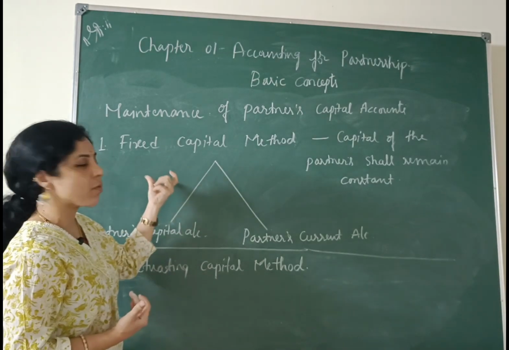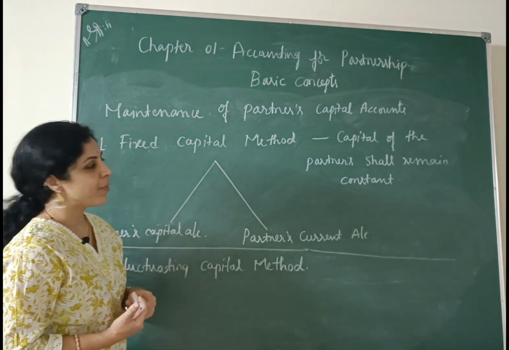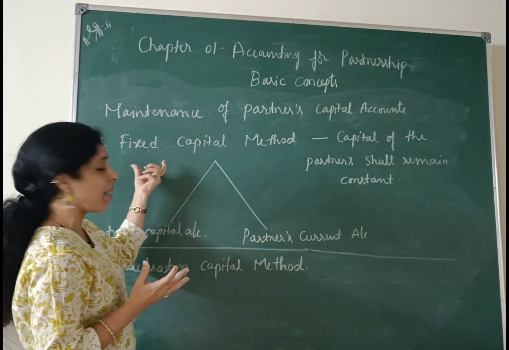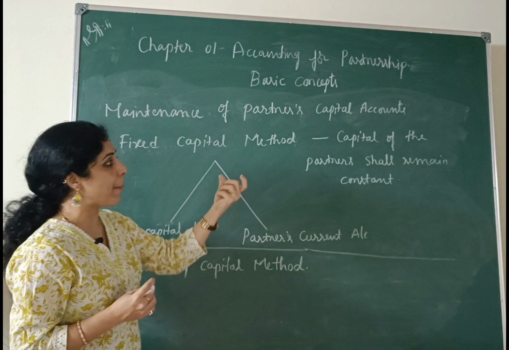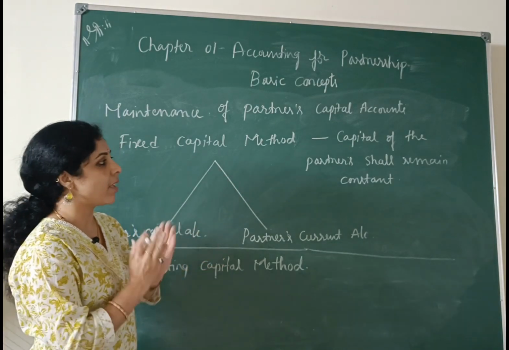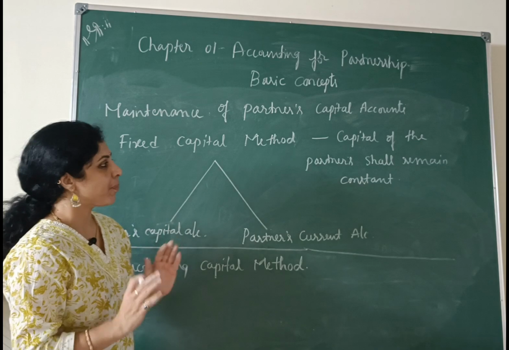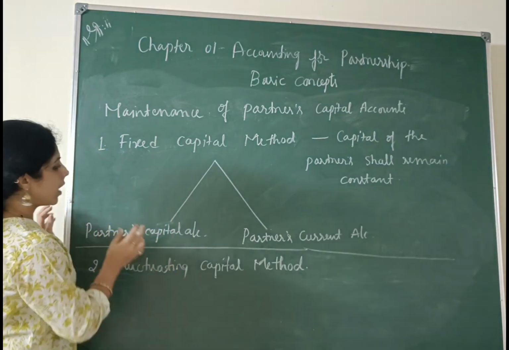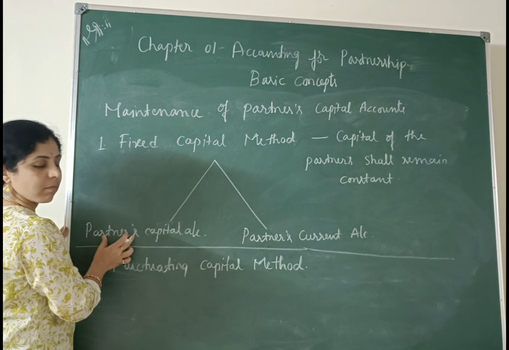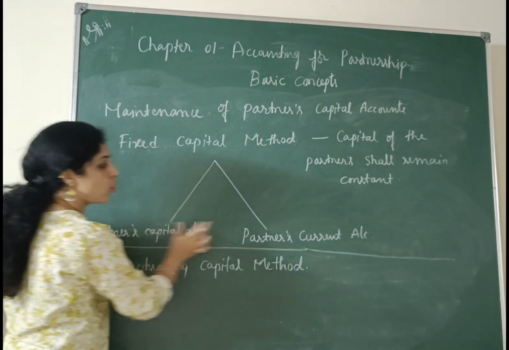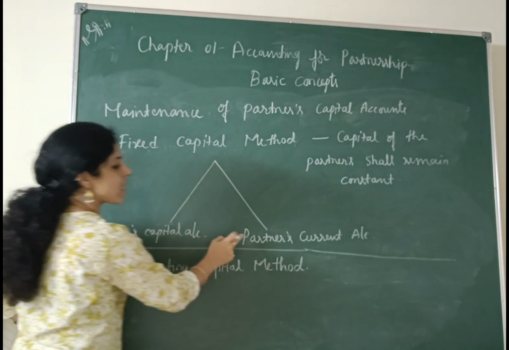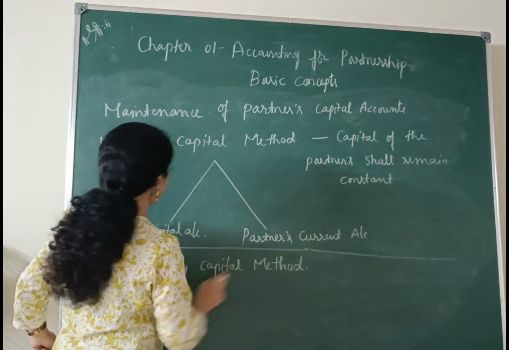Let's take the first one, fixed capital method. As the name itself says, capital of the partners shall remain constant, that will remain unchanged. Because in the fixed capital method we maintain two accounts. First one is partners capital account, second one is partners current account.